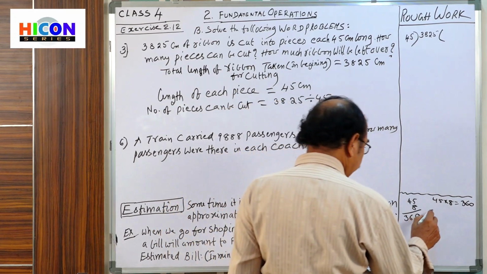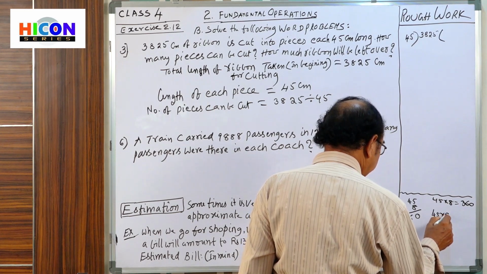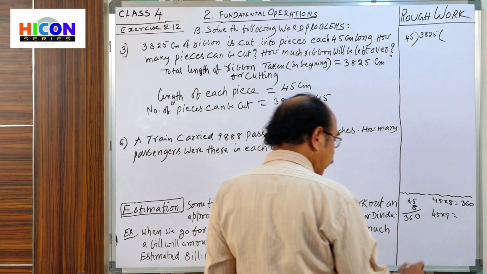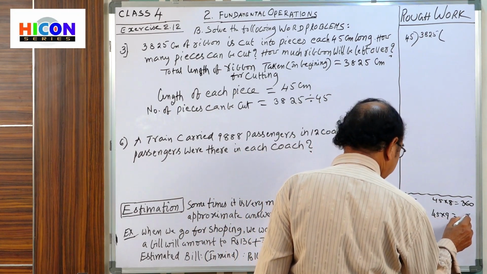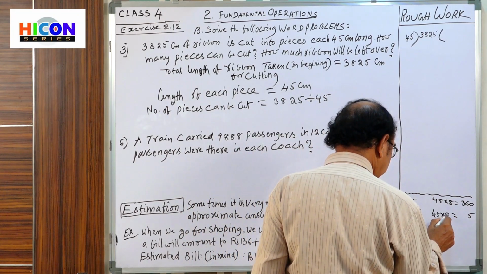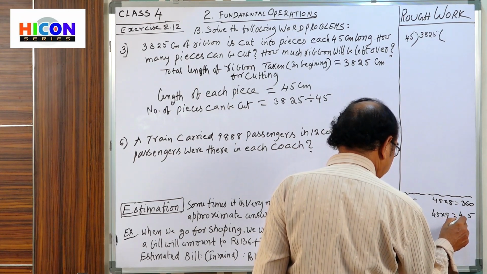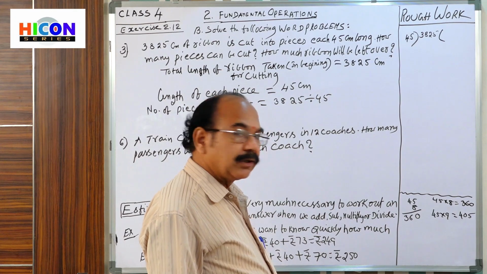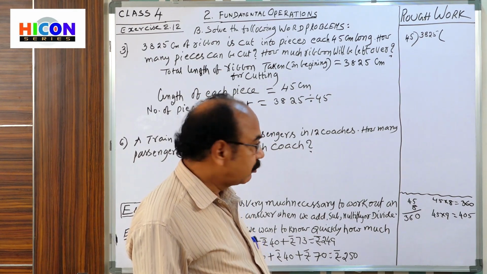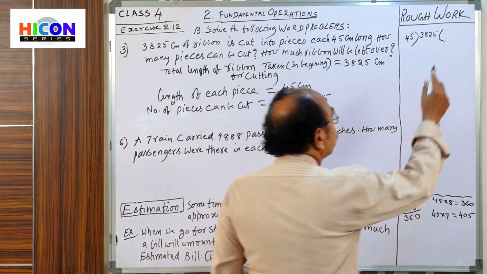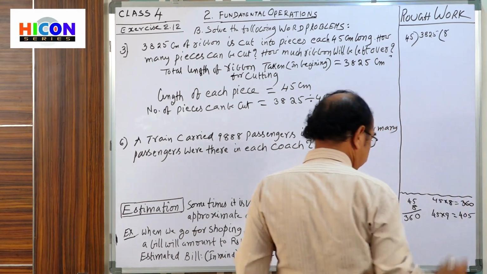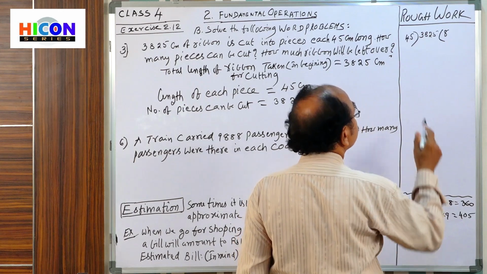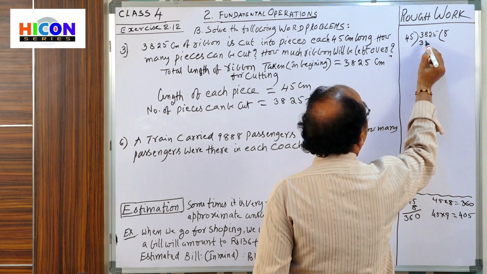If we select 45 into 9 times, you will get a bigger number. That's why 9 times is not possible. 9 5s are 45, 4 is there. 9 4s are 36 plus 4, 40. 405. You are getting a big number. So only 8 times. Write 8 here. 45 8s are 360.